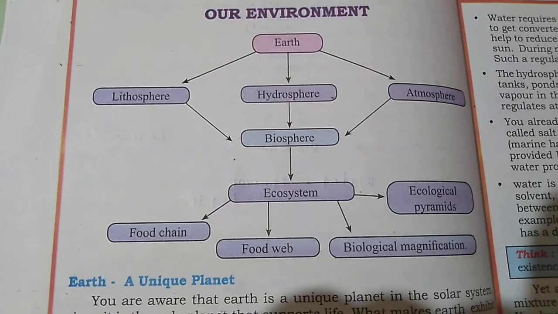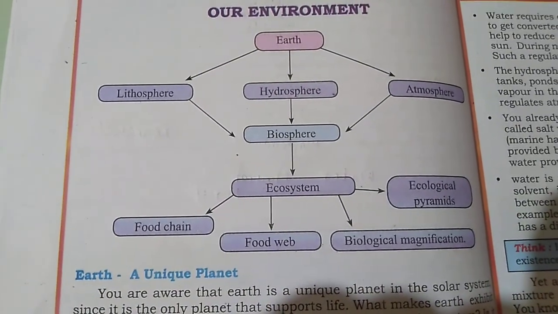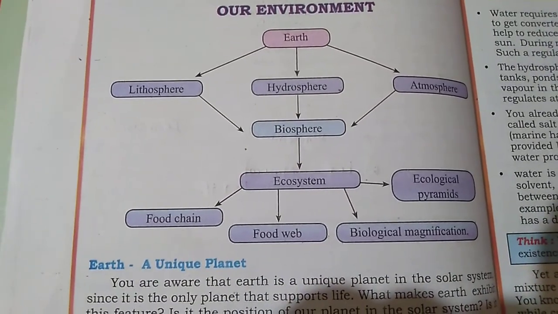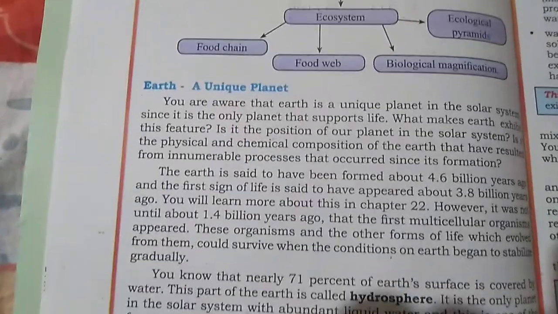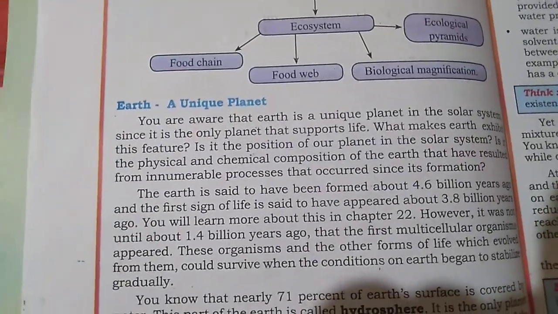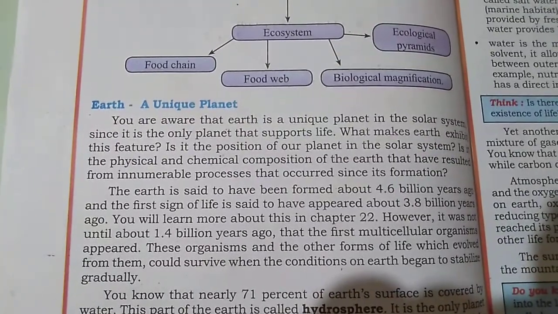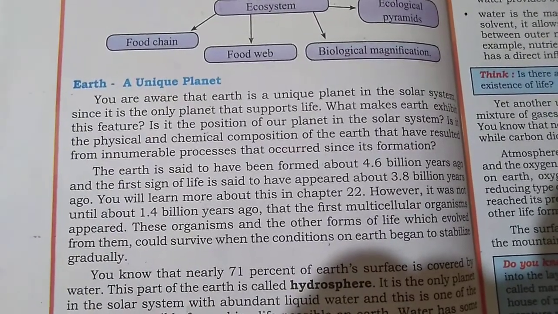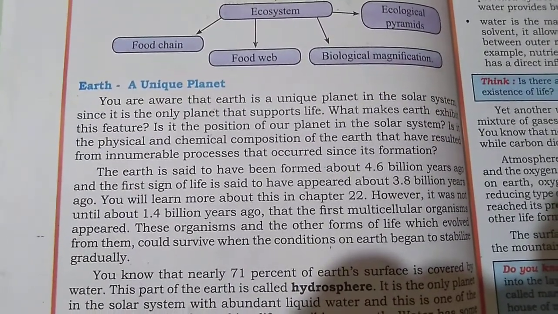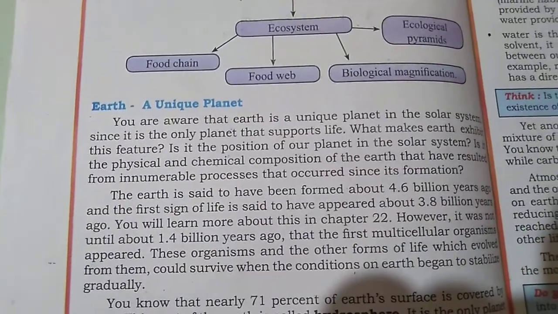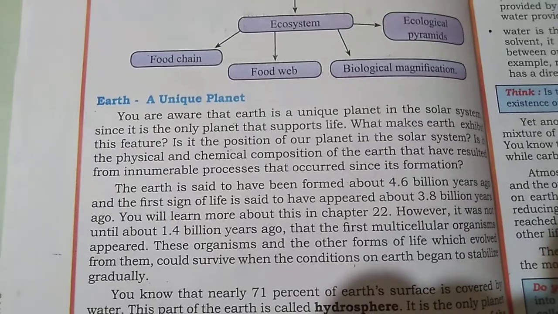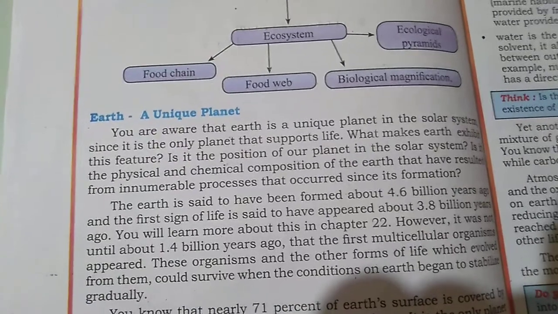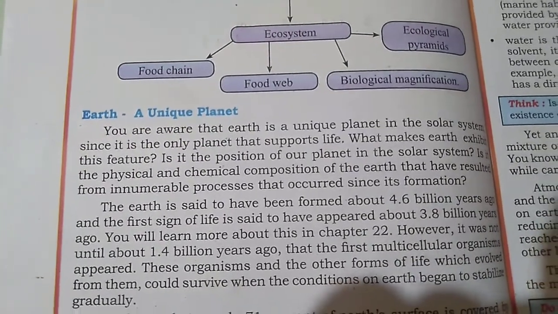Come one by one, we have to start here. Here they gave a brief explanation about the earth, then they started the hydrosphere. What is the brief explanation about the earth? You can see earth is a unique planet. Why is it a unique planet? There are 8 planets, and among them it is the one unique planet, because on the earth life exists. What supports life? Here the earth's environment is suitable for living organisms. So this is called a unique planet.